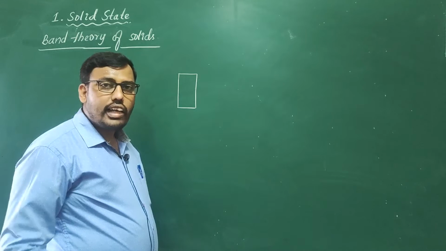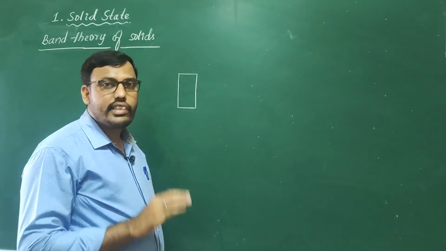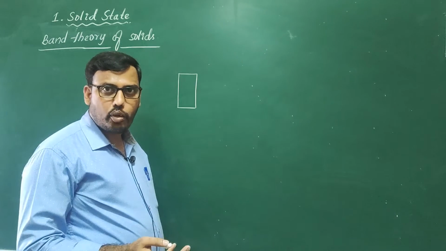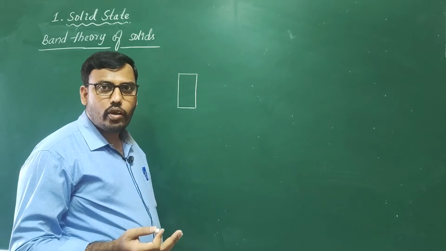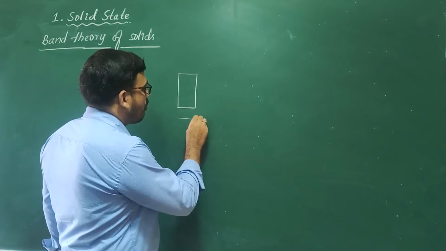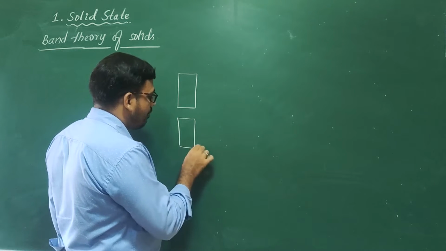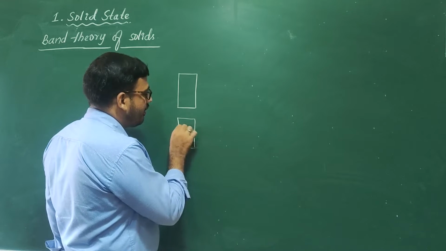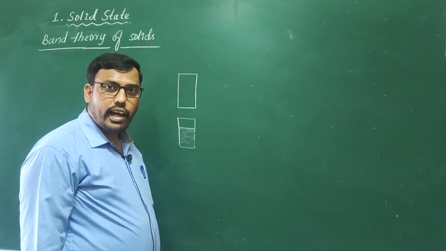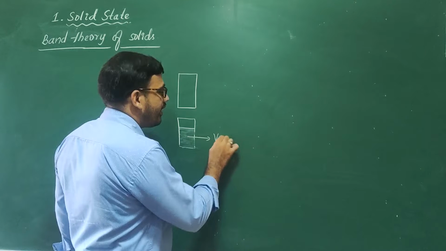Now two types of molecular orbitals are present, one is bonding, another is anti-bonding. One favors bond formation, meaning it contains electrons, and the other does not favor bond formation. Like that, bands are of two types. A band which is partially filled with electrons is a valence band.